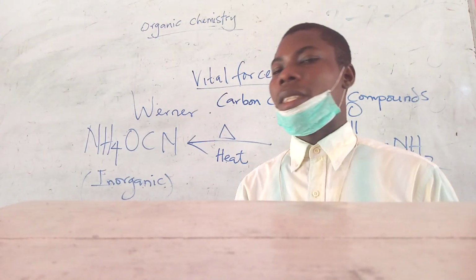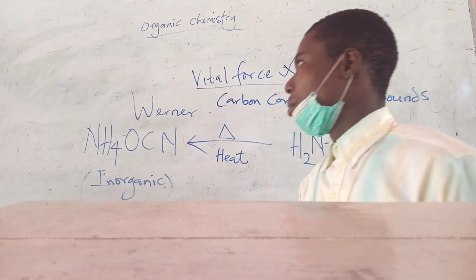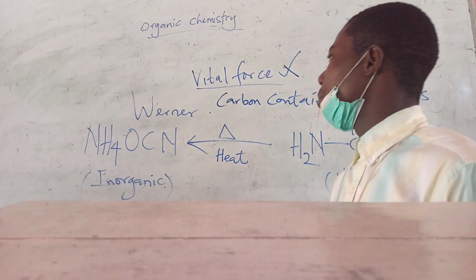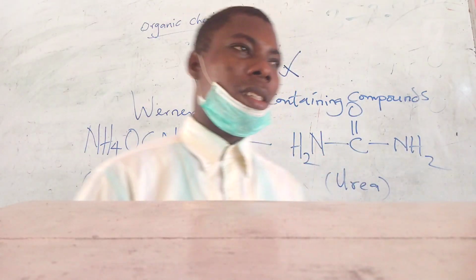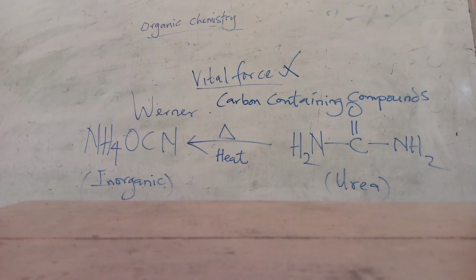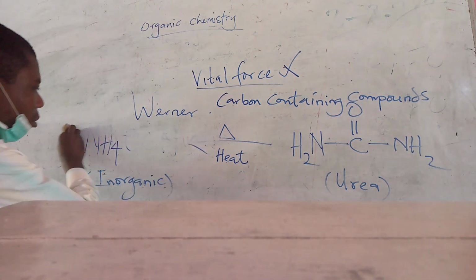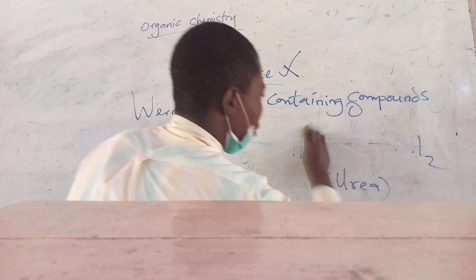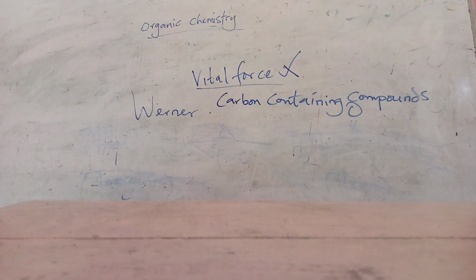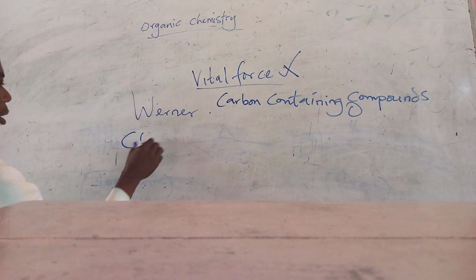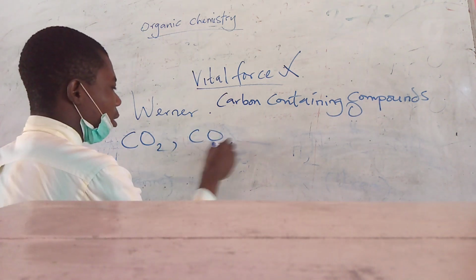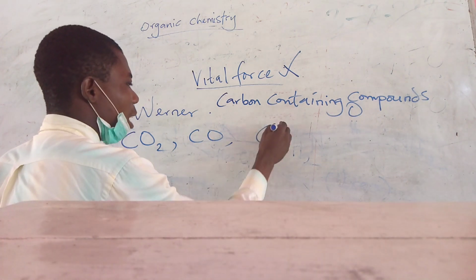And in this aspect, we also have exceptions. There are some compounds that will contain carbon, and in essence, they are not organic. For instance, we have carbon dioxide, carbon monoxide, and all carbonates.